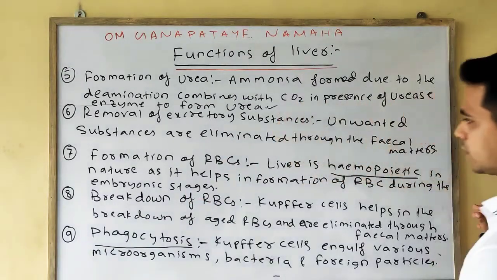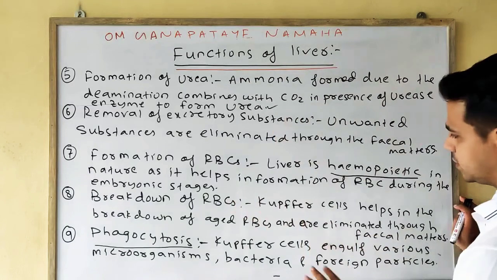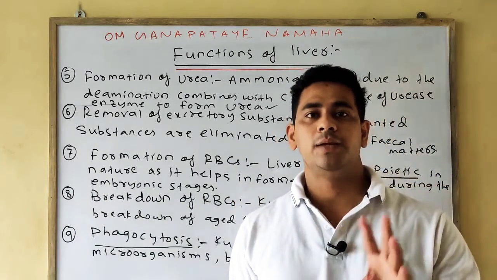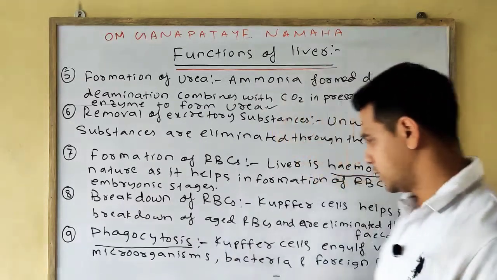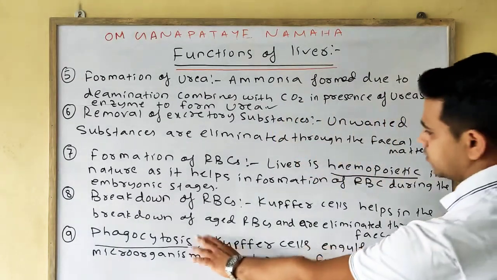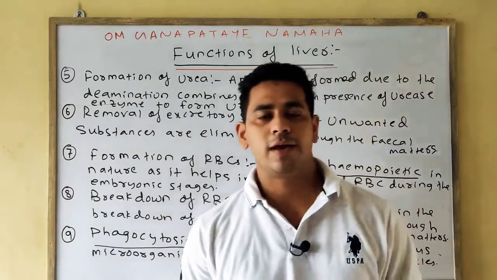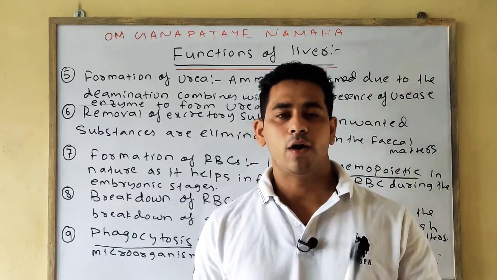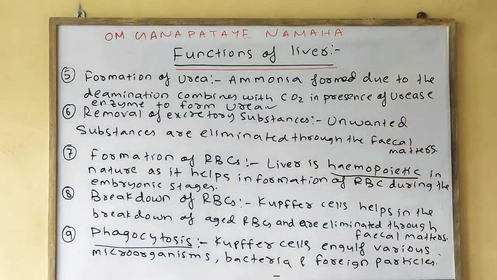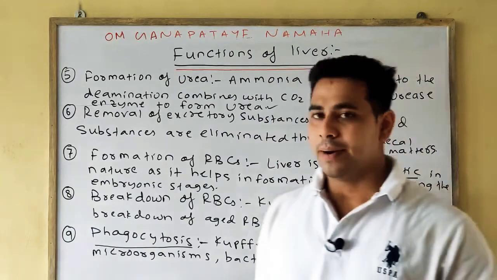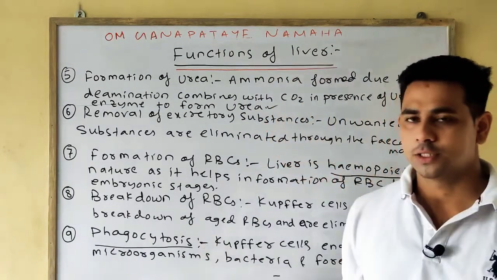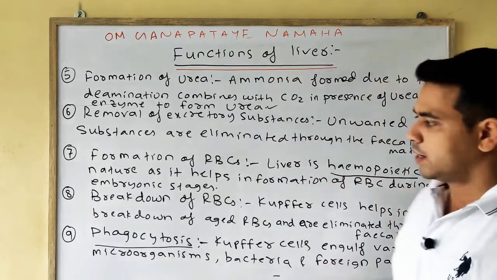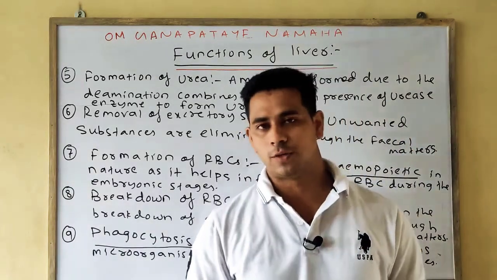Last one is the breakdown of RBC. Kupffer cells help in the breakdown of aged RBC, and it is eliminated through the fecal matter. Finally, phagocytosis. Kupffer cells, which are phagocytic in nature, engulf microorganisms, bacteria and various foreign particles harmful for our body by the process called phagocytosis. So these are your nine functions of the liver. Now we'll discuss some more functions of the liver.